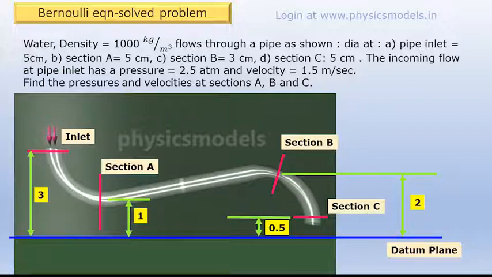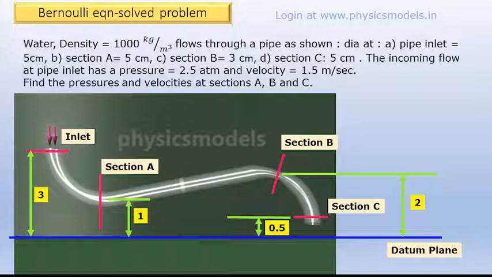Hi, in this video I would like to explain how to solve a Bernoulli's equation problem in a very simple way. There is a bent pipe, the water flows through the inlet shown by those two arrows, and there are various cross sections indicated for the tube A, B and C, and we have to find out the pressures and velocities at the center point of these sections.